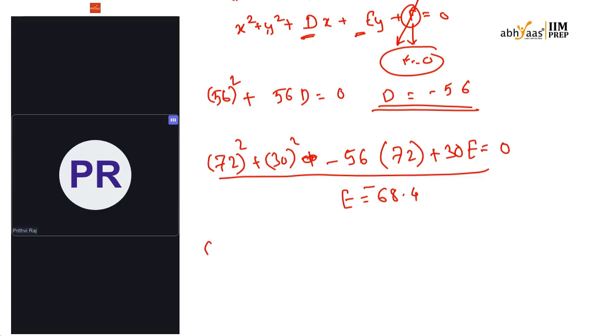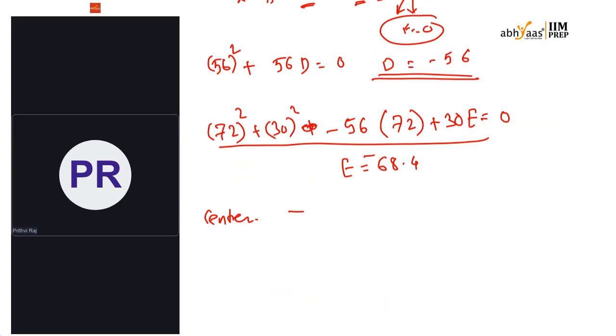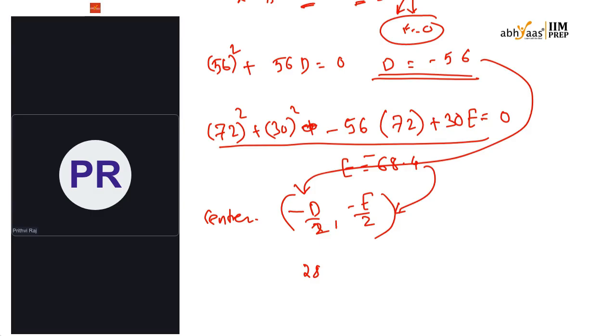Okay, so we got the center. The center is nothing but, from this equation, minus d by 2 and minus e by 2. So minus d by 2 is 28, and minus e by 2 is 34.2. So 28, comma 34.2 is the center. Now radius is nothing but the square root of g square plus f square minus c. But c is not here, so we have to take it as the square root of 28 square plus 34.2 whole square.